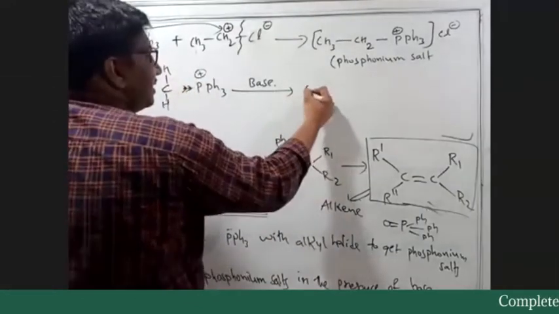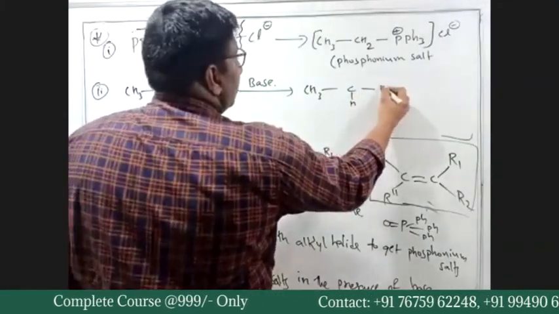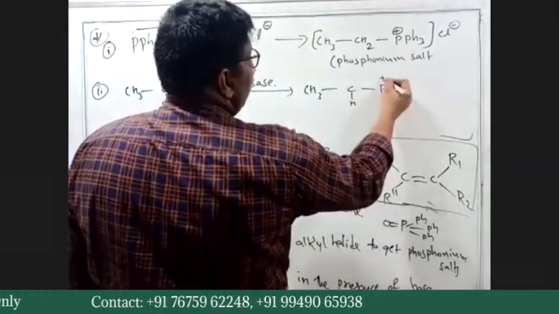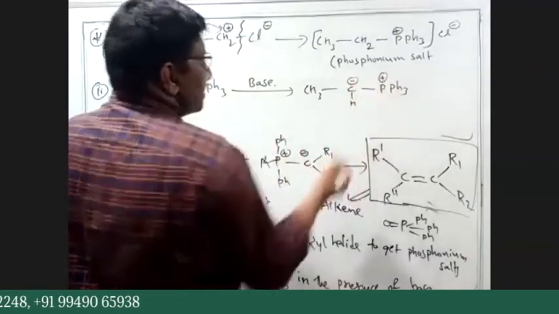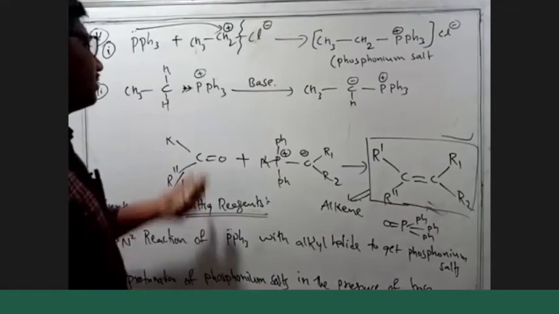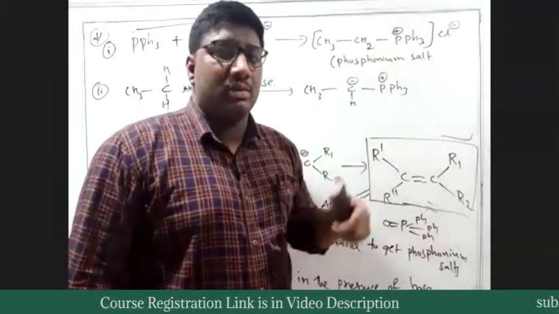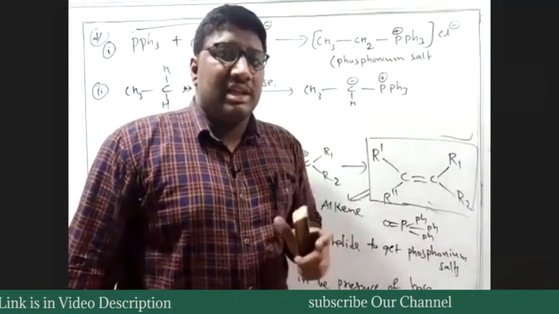What happens now is CH3CH PPh3. Here we have positive charge on phosphorus and the carbon has a negative charge. Is this a Wittig reagent? Look at the initial page.